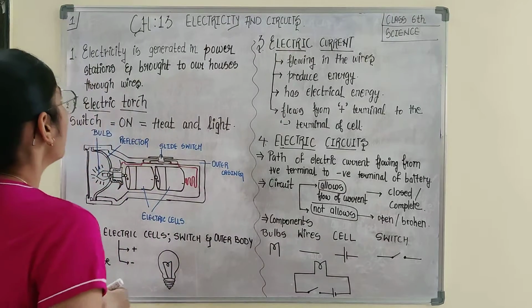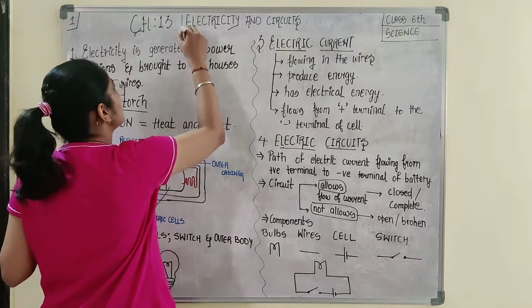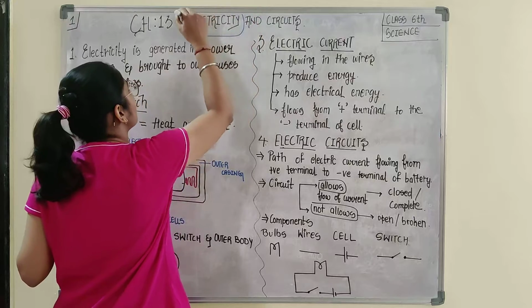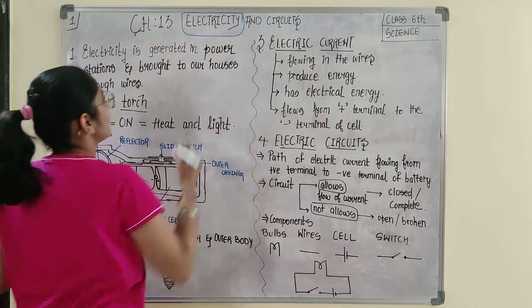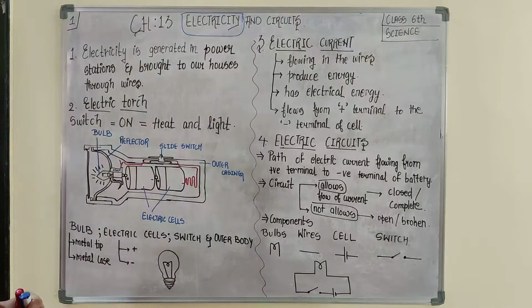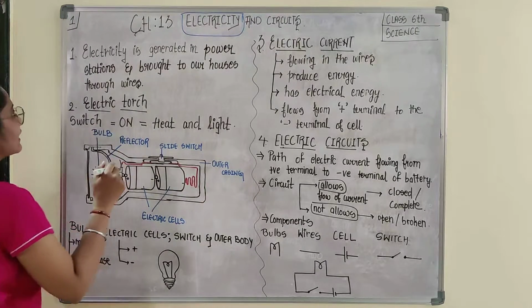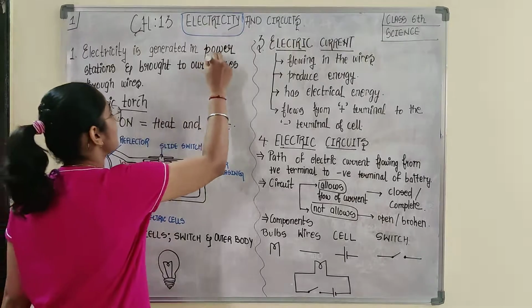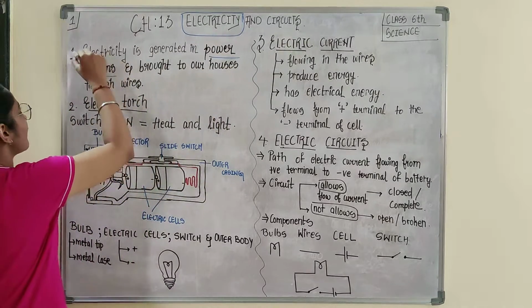So you have heard this term electricity in your day to day life, but here we would be starting with electric current. So first of all, electricity, electric current, power stations, these are the terms you should be aware of.